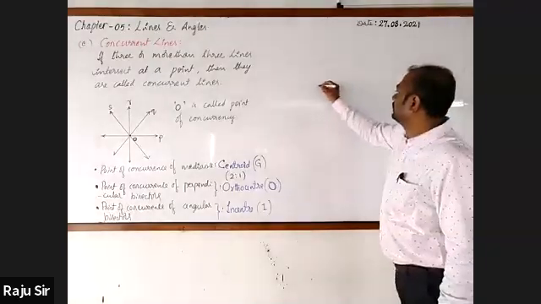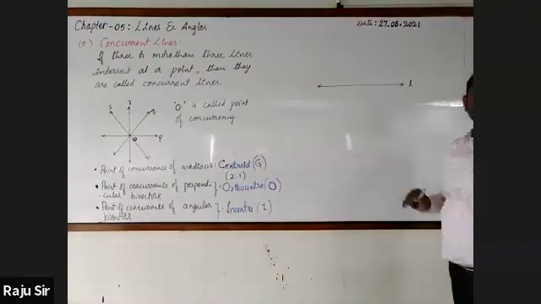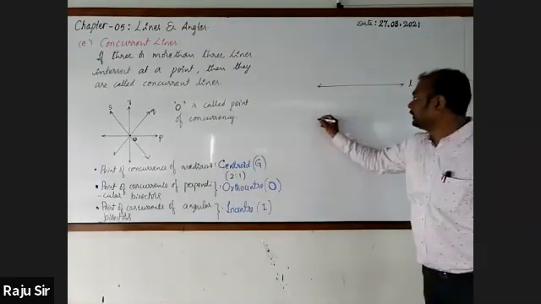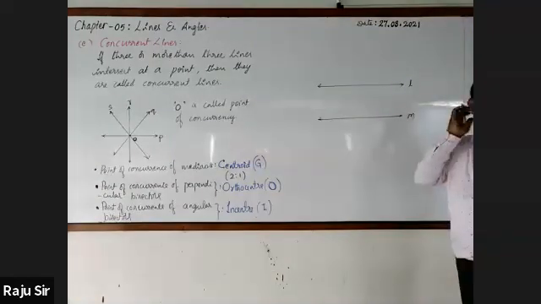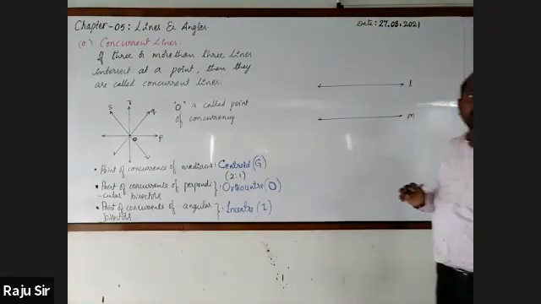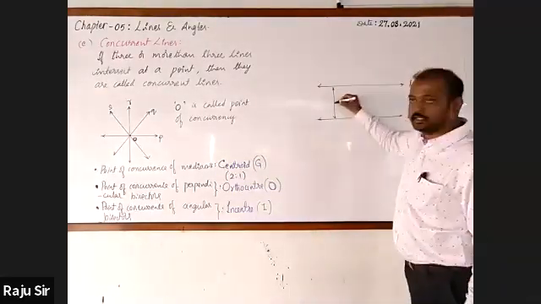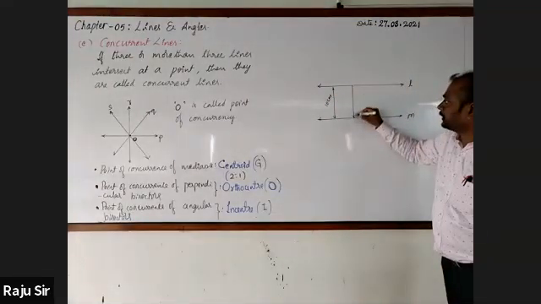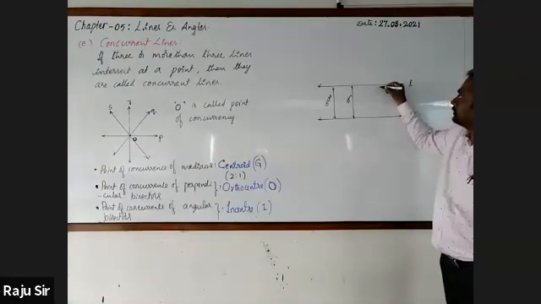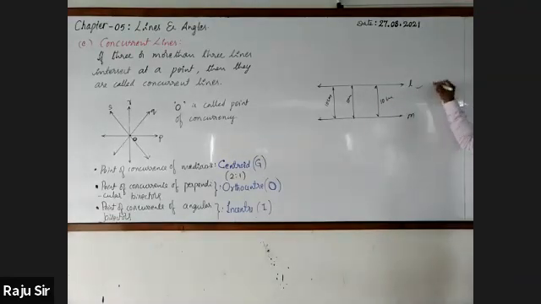Observe it. What is it? Straight line. Let us call it as L. Let me draw one more line. This is also a straight line. Call it as M. Parallel lines or intersecting lines? Find the perpendicular distance between these two lines. Assume that this is about 10 cm. Find the perpendicular at this point also, 10 centimeters. The perpendicular distance is the same. Then what do you call these lines? Parallel lines.